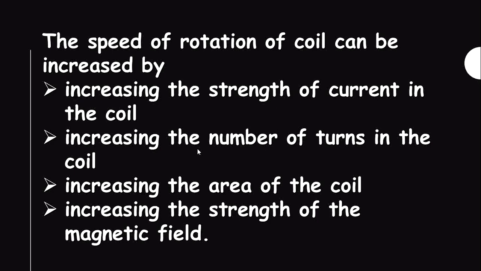So, it is very important. How can we increase the speed of rotation of the coil? The speed of rotation of the coil can be increased by increasing the strength of current in the coil, increasing the number of turns in the coil, increasing the area of the coil, and increasing the strength of the magnetic field.